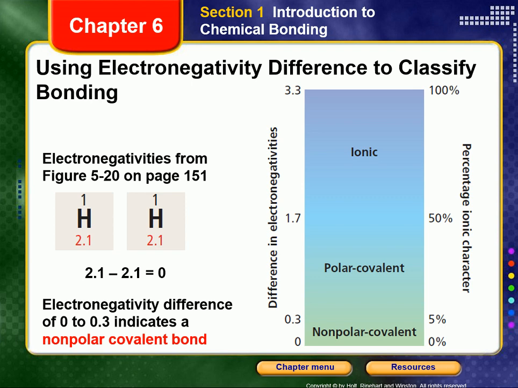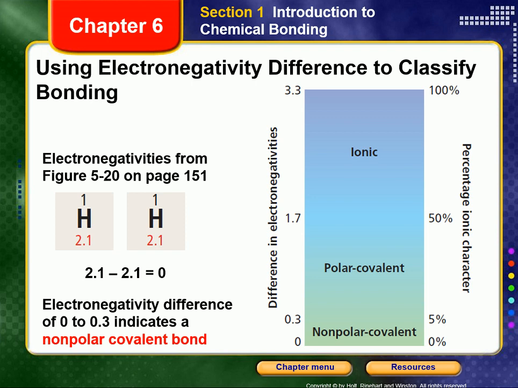The hydrogen-to-hydrogen bond is 0% ionic in character. It is a nonpolar covalent bond, which is a covalent bond in which the bonding electrons are shared equally by the bonded atoms, and it results in a balanced distribution of electrical charge.